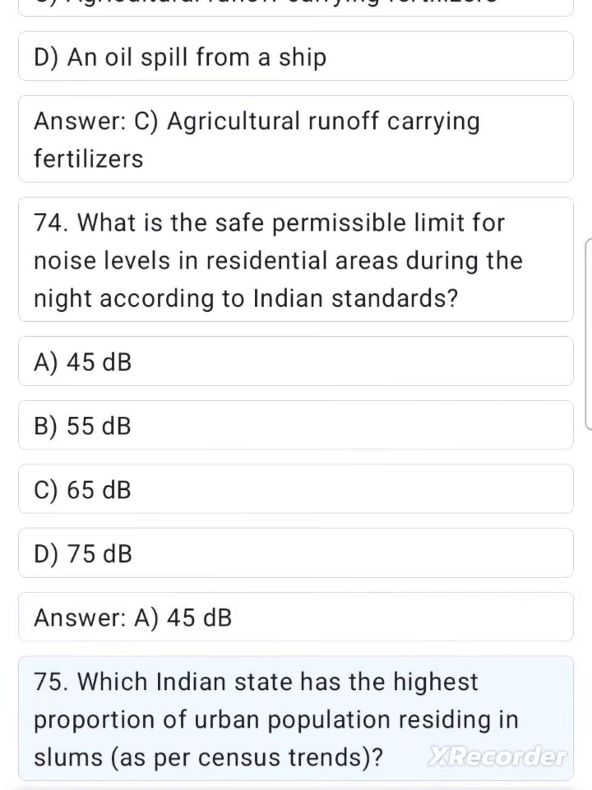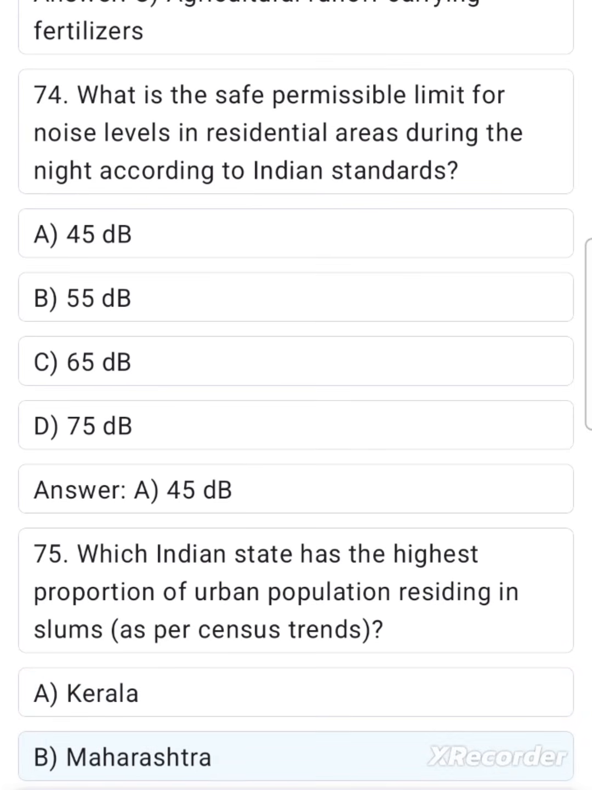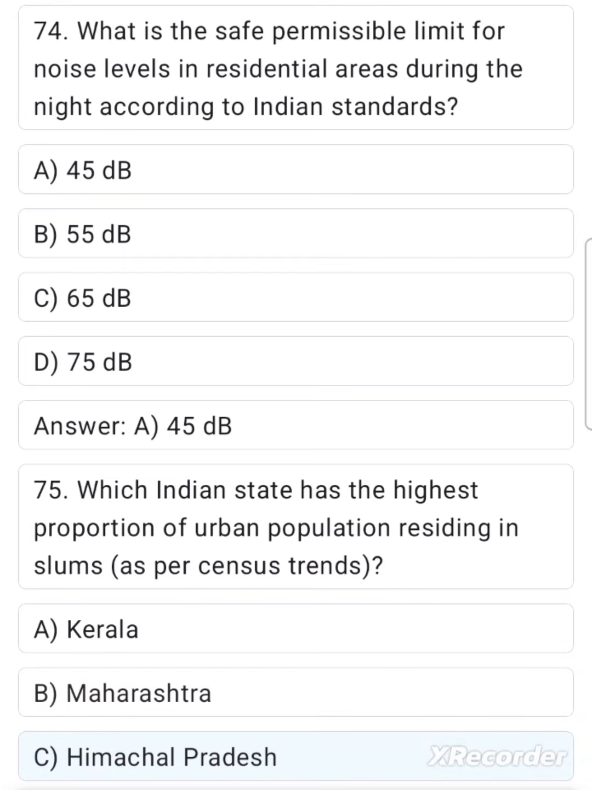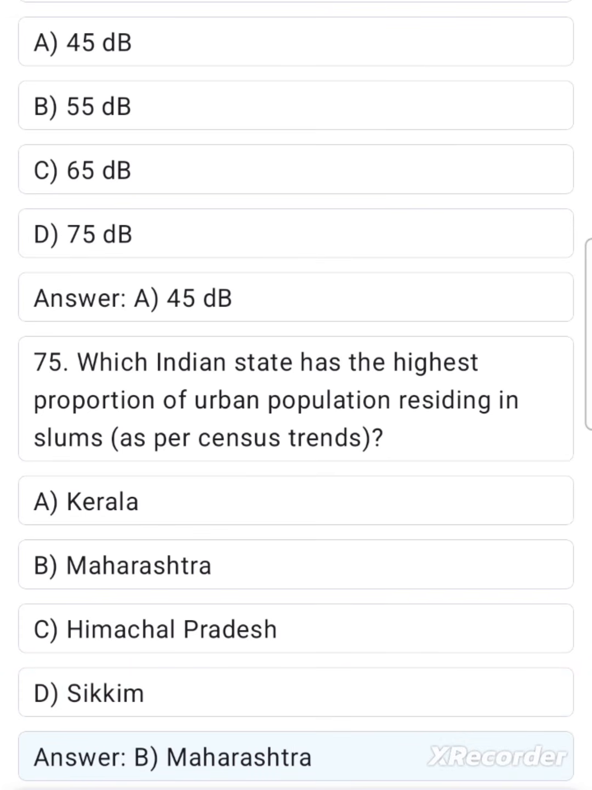75. Which Indian state has the highest proportion of urban population residing in slums as per census trends? A. Kerala. B. Maharashtra. C. Himachal Pradesh. D. Sikkim. Answer B.